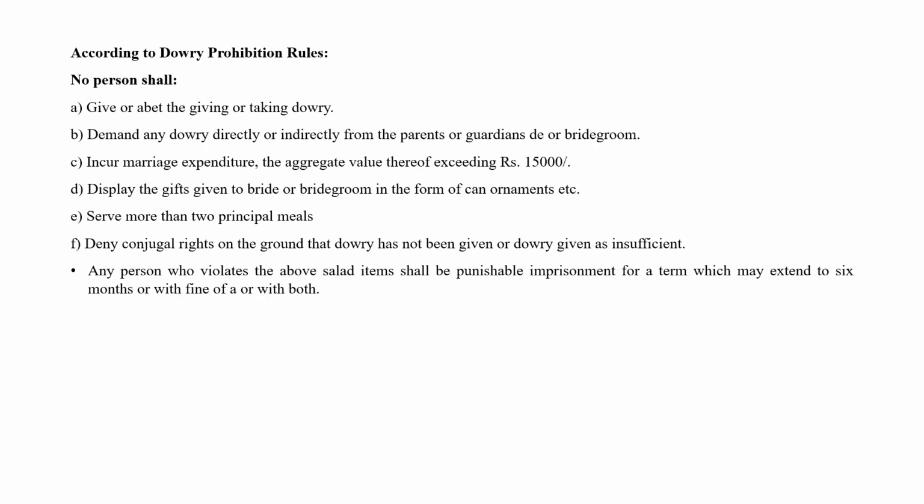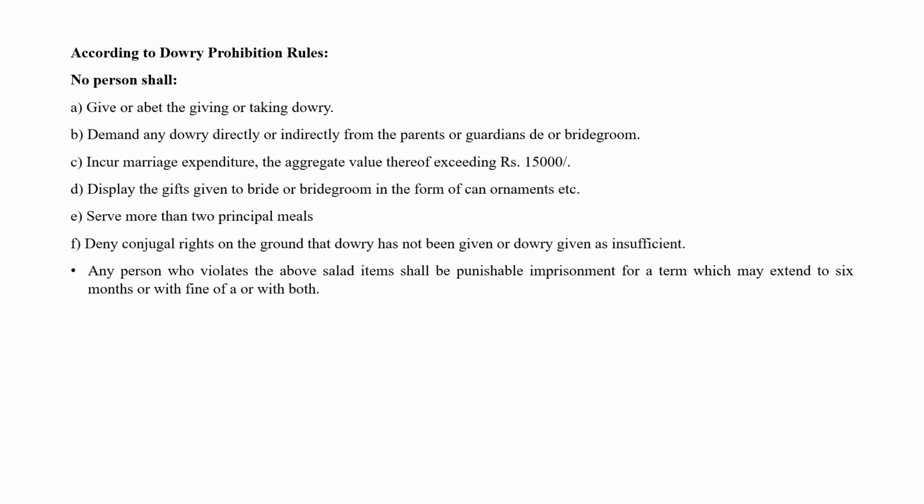So, according to the Dowry Prohibition Rules, no person shall give or abet the giving or taking of dowry. Second, demand any dowry directly or indirectly from the parents or guardians of the bride or bridegroom. Incur marriage expenditure in aggregate value exceeding 15,000 rupees.